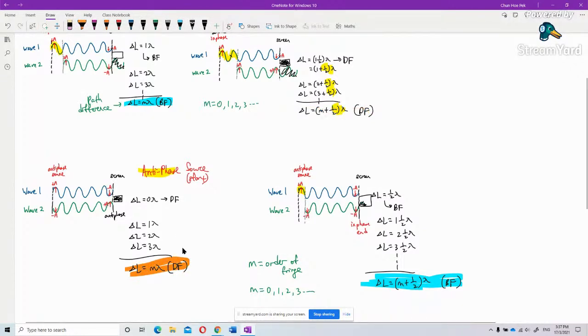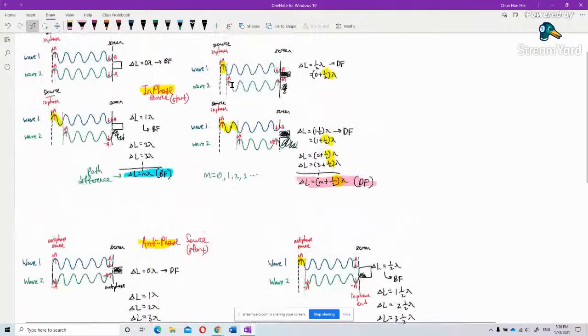Maybe it's a little bit too bright. I need to make the... okay, ready. Okay, so this is the one, a dark fringe. This is where the dark fringe is.